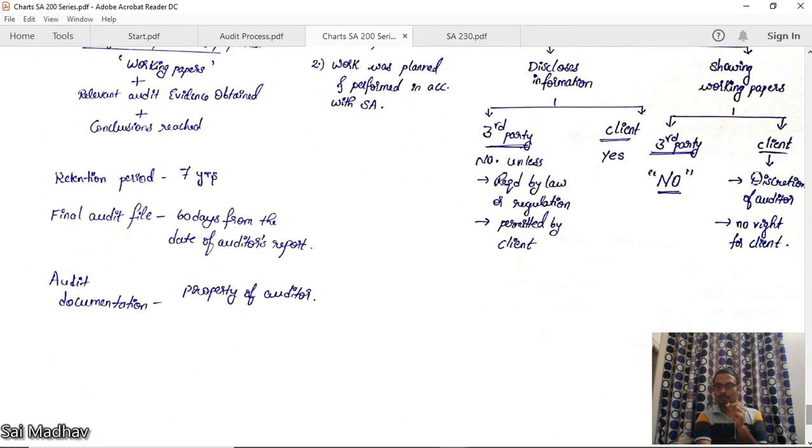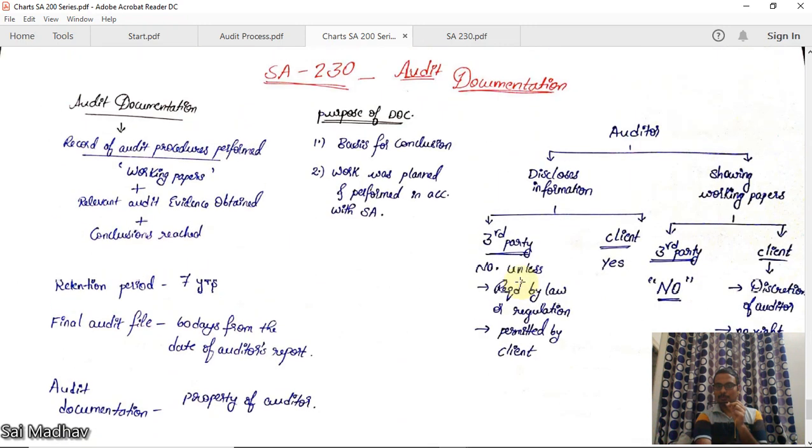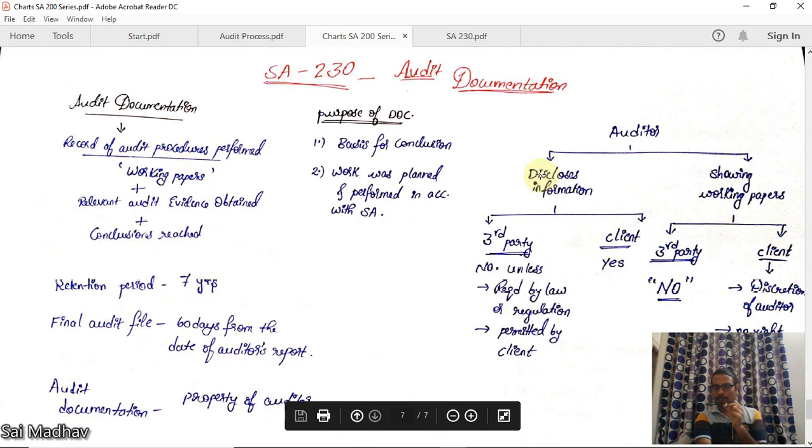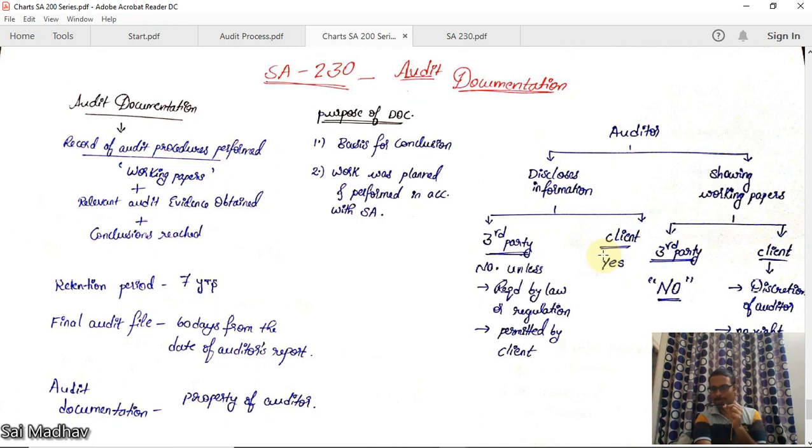Now, auditor disclosing information. Can he disclose to a third party? No, unless required by law or regulation or permitted by the client. Whether he can disclose to the client? Yes, he can disclose because it is his own information. So he can disclose to the client also.